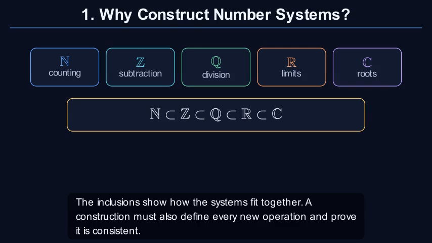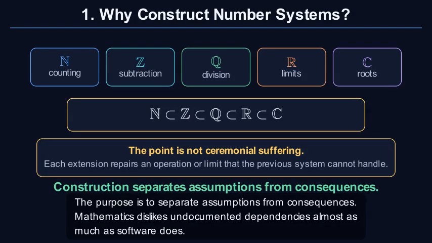A construction must also define every new operation and prove it is consistent. The purpose is to separate assumptions from consequences. Mathematics dislikes undocumented dependencies almost as much as software does.